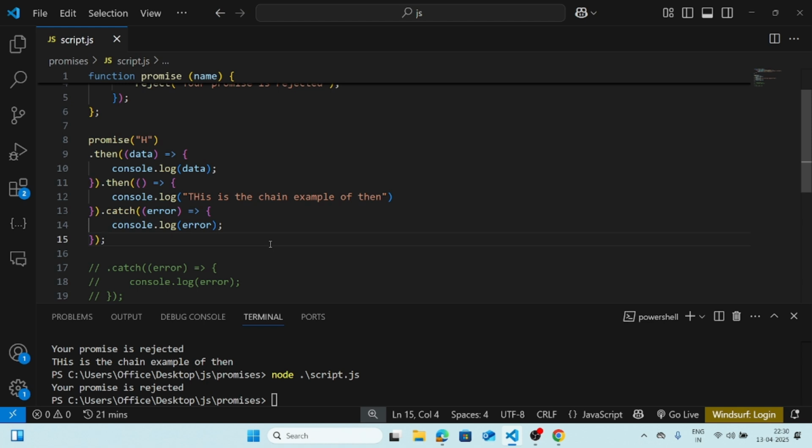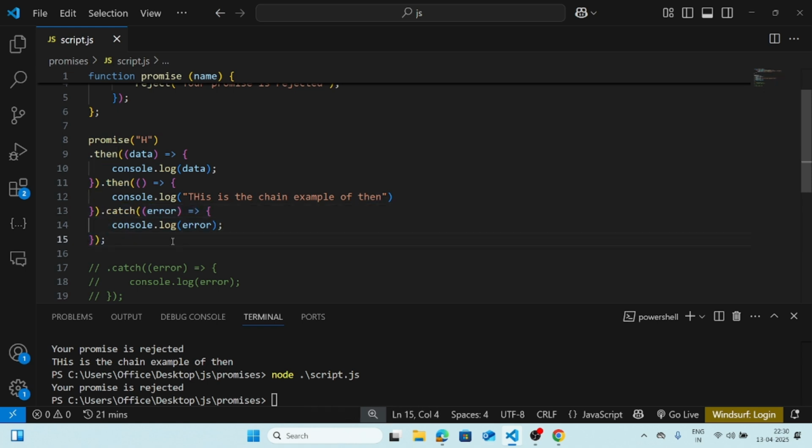So because of this, we try to handle the error part in dot catch by convention. And so this should be the hierarchy. First dot then, again dot then, again dot then chaining, and at last you should give dot catch error.